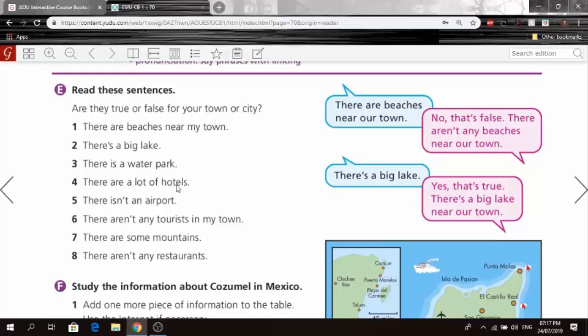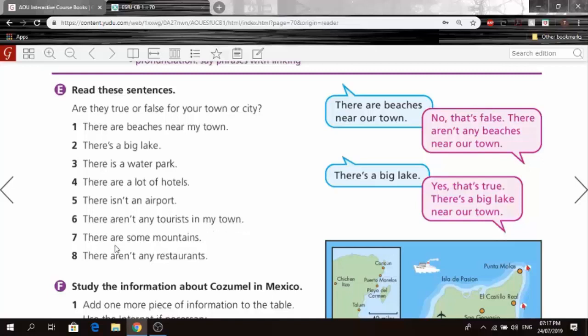There are a lot of hotels. Yes, that's true. There are a lot of hotels in our city. There isn't an airport. No, that's false. There are 2 airports in our city, right? There aren't any tourists in my town. No, that's false. There are a lot of tourists in my city, okay, or town.